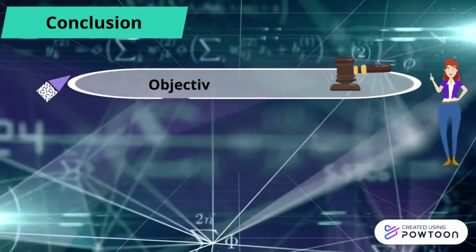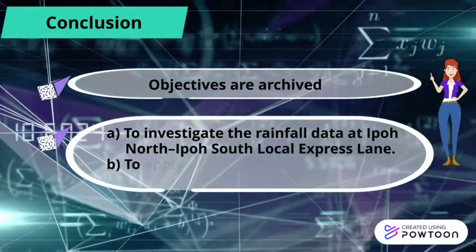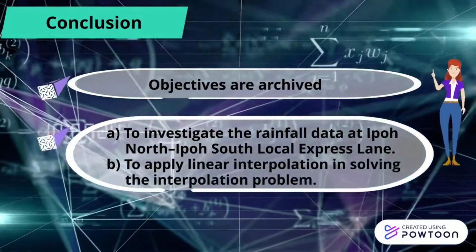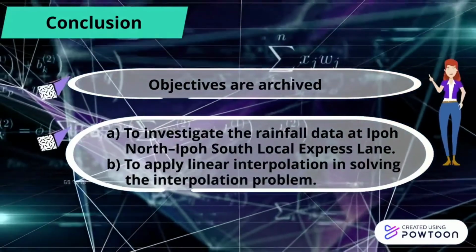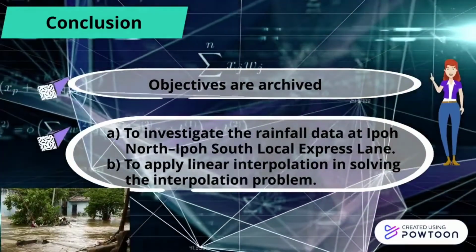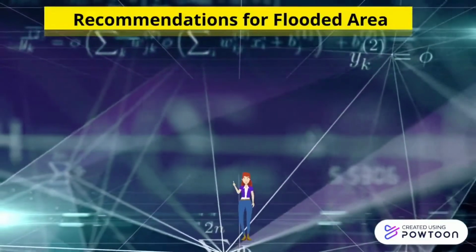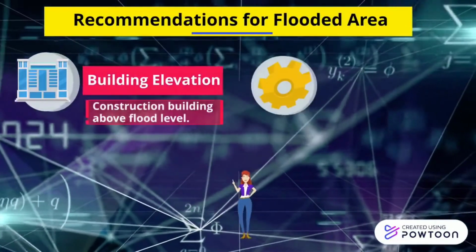Conclusion. First, our objectives are achieved, which are the investigation of rainfall data at Ipoh North to Ipoh South Local Express Lane and applying linear interpolation in solving the problem. Besides that, we found that flooding occurs in urban areas. Therefore, some recommendations for flood areas are suggested.